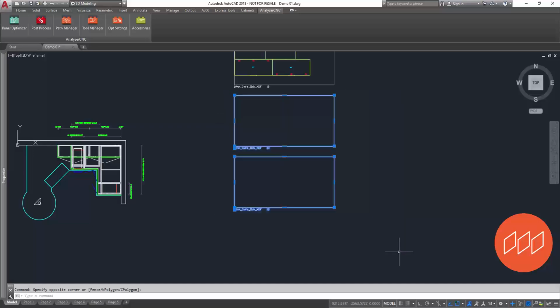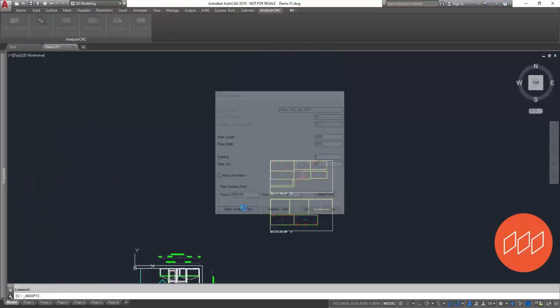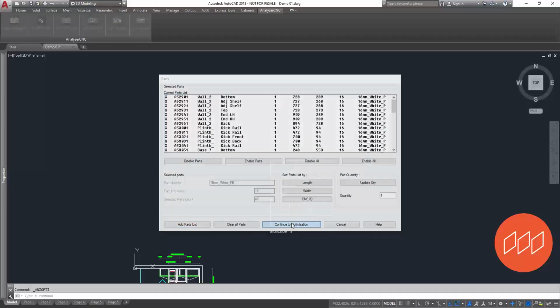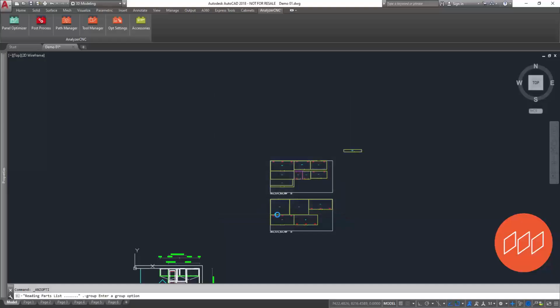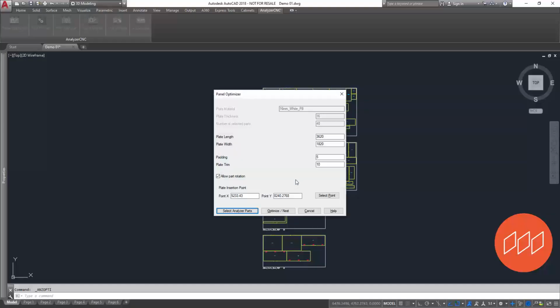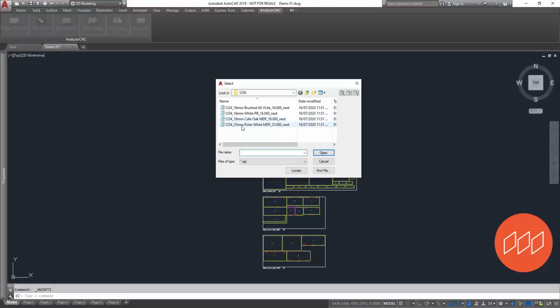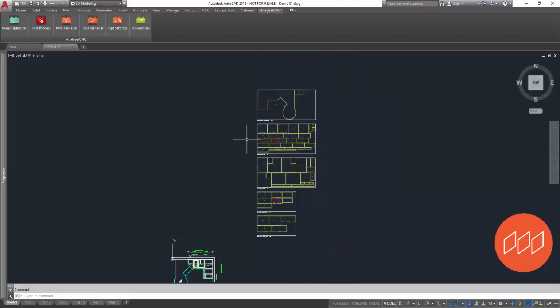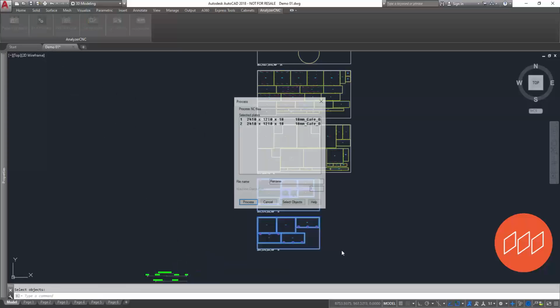Once optimization is complete, the project is ready for machine code and label generation. With a click, sheets are named according to your preference, ensuring a smooth workflow.